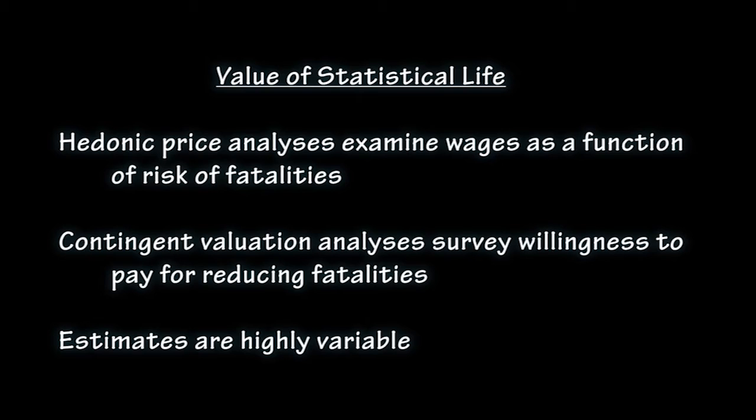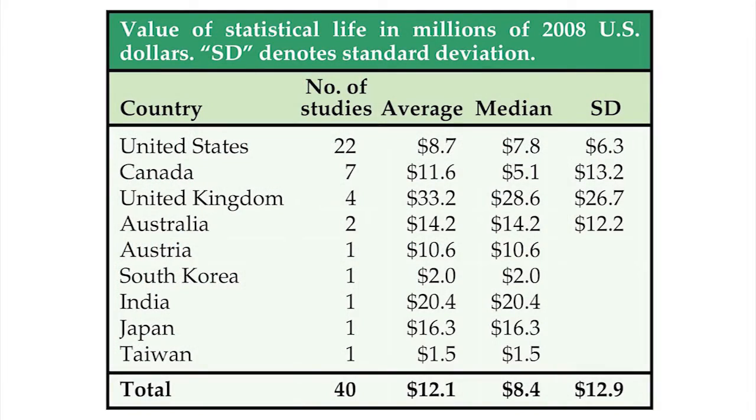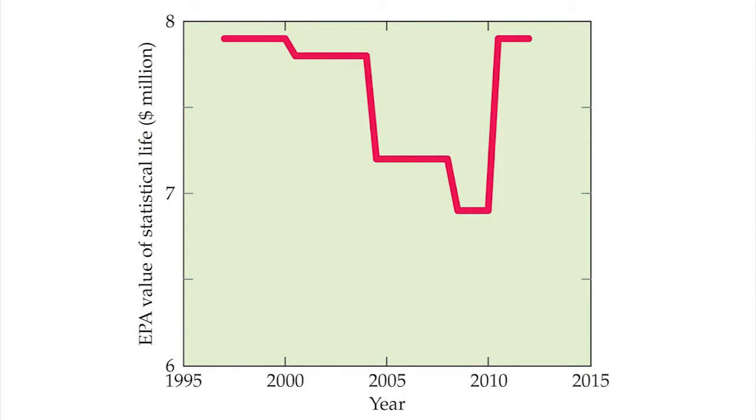Estimates of the value of statistical life are highly variable. Various government agencies rely on different meta-analyses of surveys, and so their estimates of the value of statistical life in 2008 range from $1.3 million for the U.S. Federal Aviation Administration to $8 million for most branches of the U.S. Environmental Protection Agency. The Air Pollution Branch of the U.S. Environmental Protection Agency recently lowered their value of statistical life from $8 million to $6.9 million.